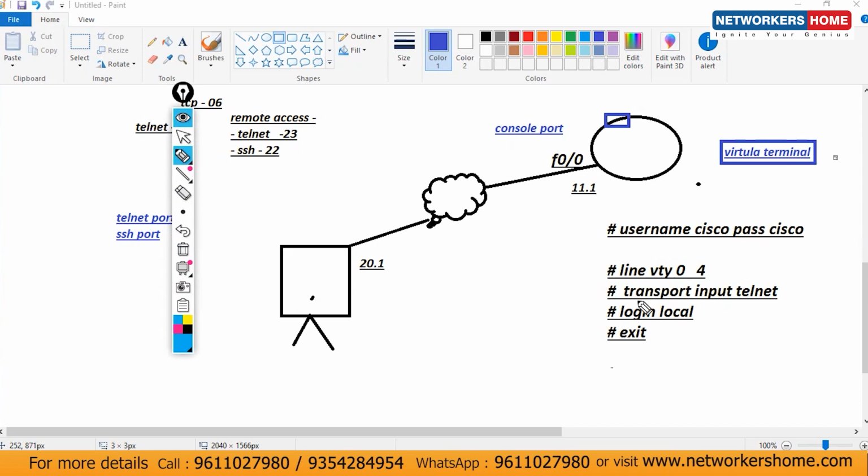So the command is transport input. What type of input? Telnet. If you have to enable SSH, mention SSH here. Right now what are we enabling here? We are enabling input as Telnet. So what's the meaning of the second command? On this virtual terminal with 5 users, you are going to enable Telnet.